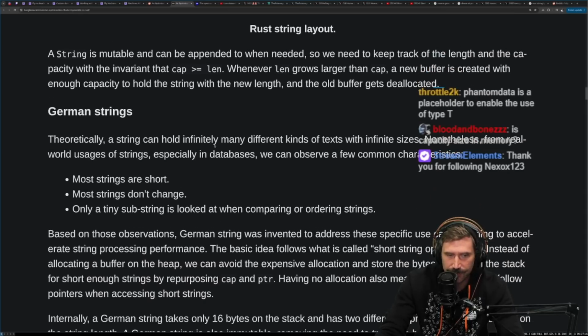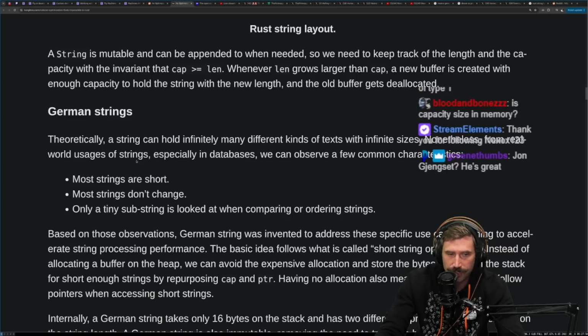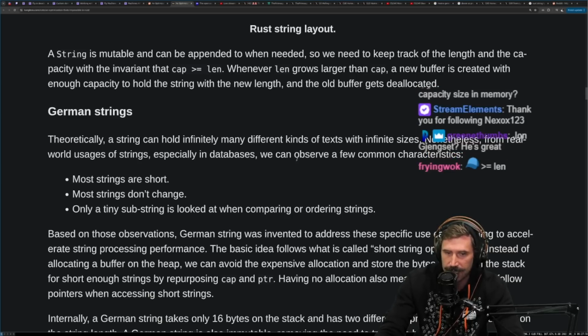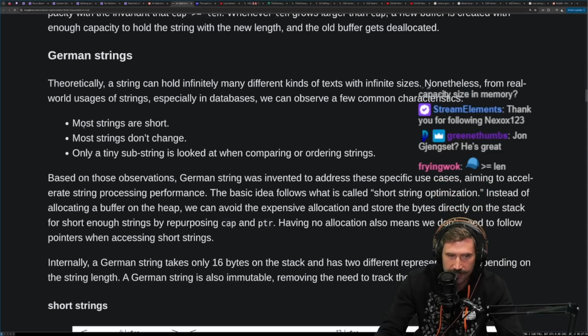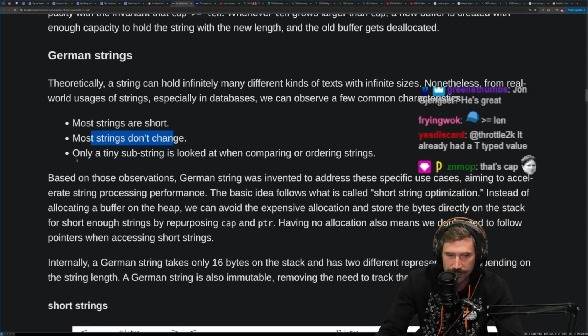German strings. Theoretically, a string can hold infinitely many different kinds of text within infinite sizes. Nonetheless, the real-world usages of strings, especially in databases, can observe a few common characteristics. Most strings are short. Most strings don't change. Only a tiny substring is looked at when comparing or ordering strings.